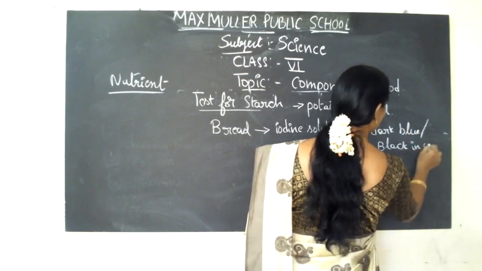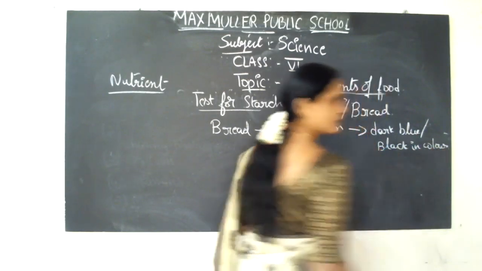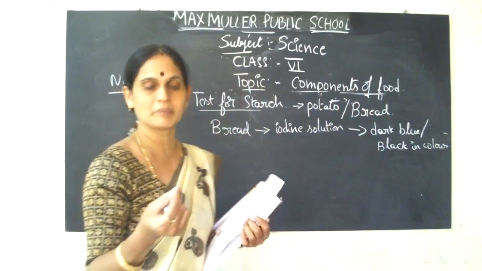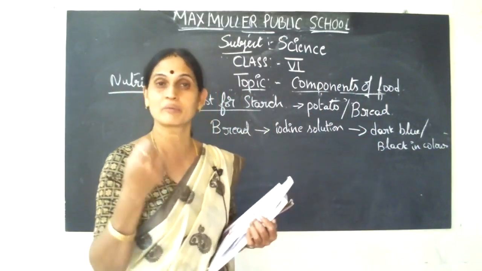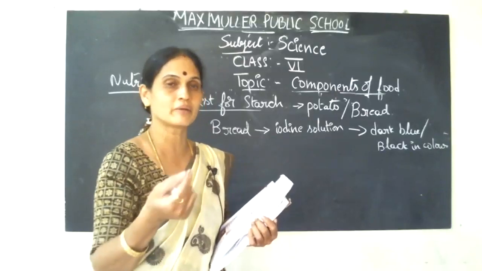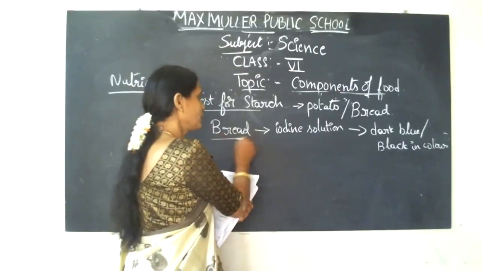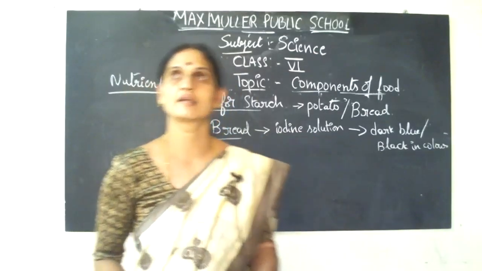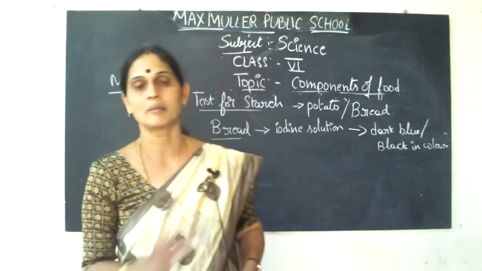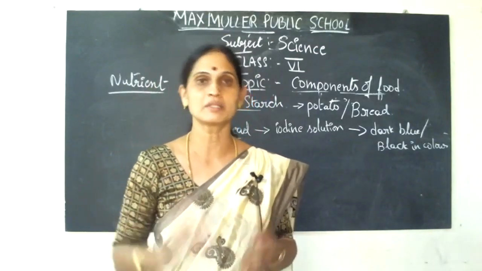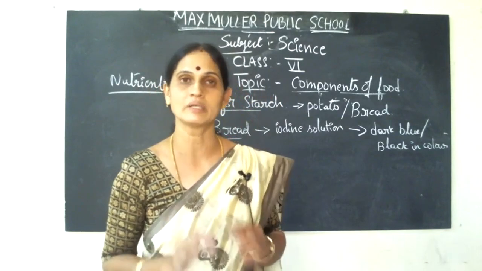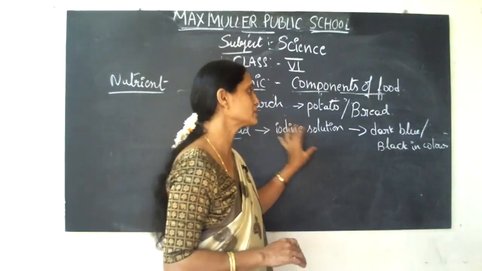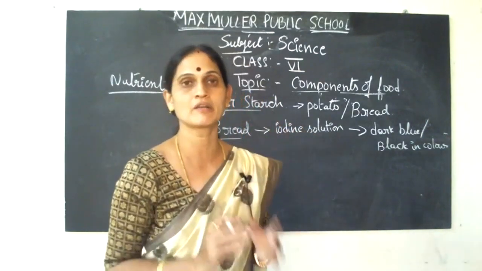I'll try my maximum in the next class to get these materials, and we'll see the activity in class, children. This bread will be ivory in color, not very white, not creamy, a little bit whitish. When iodine solution is added, you can also try other food materials, like chapati, rice and so on. If a food doesn't have carbohydrates, when you add this iodine solution, the color of the food will not change.